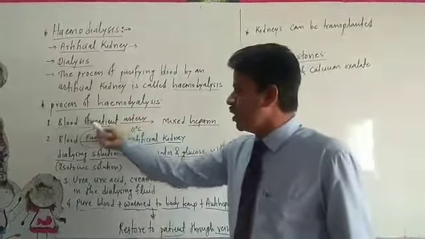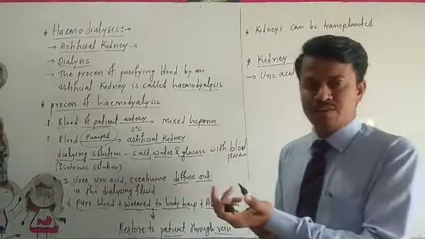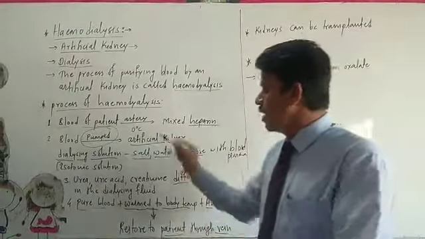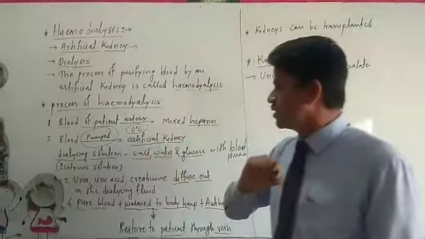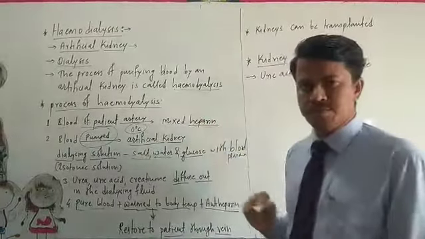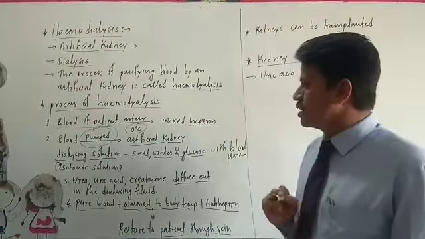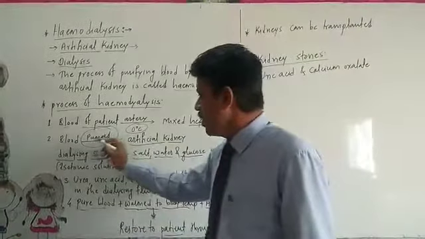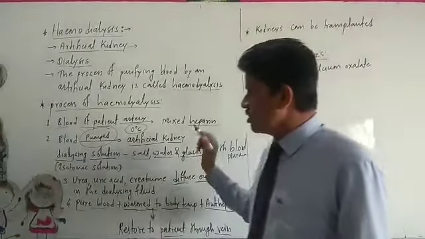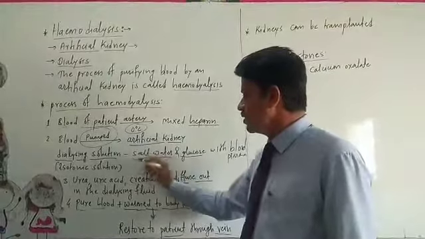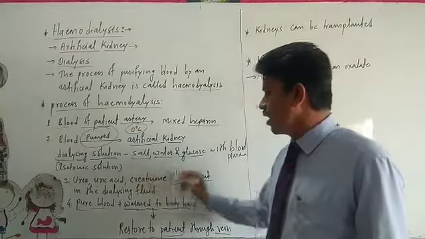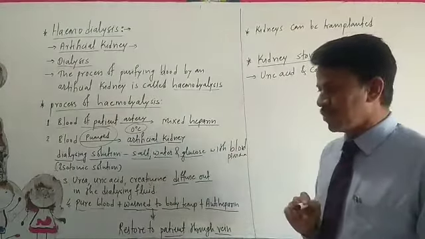We take blood of the patient through the arteries. We cool it to 0 degrees Celsius and mix it with heparin, which prevents coagulation. This blood is pumped into the artificial kidney, which contains dialysing solution, an isotonic solution for salt, water and glucose with the blood plasma.